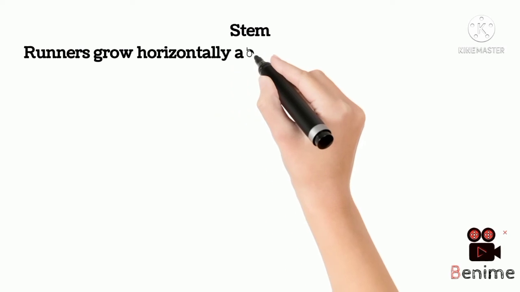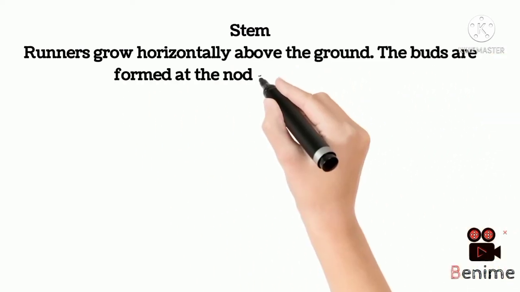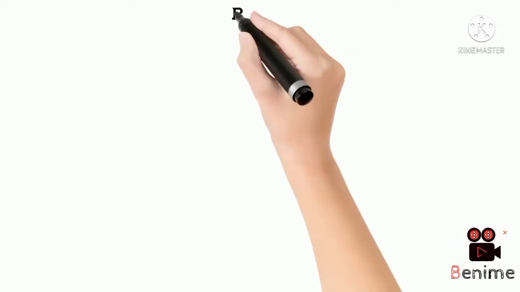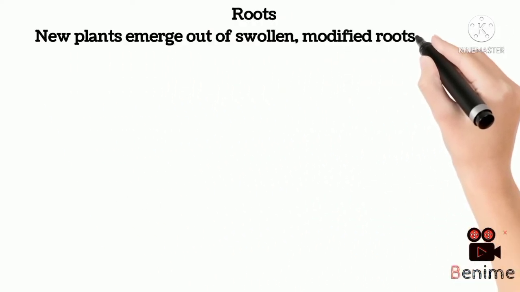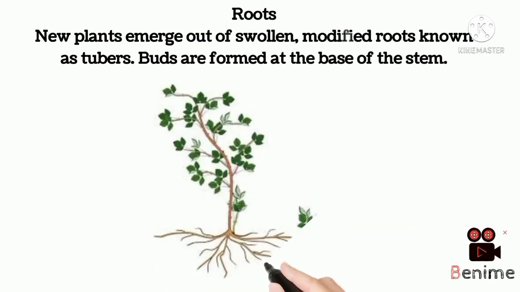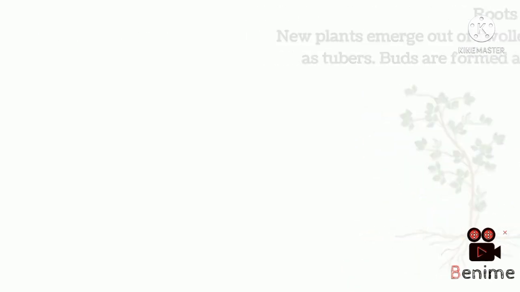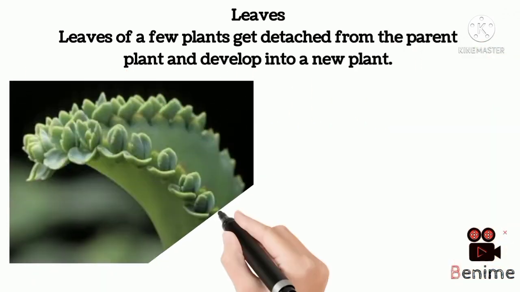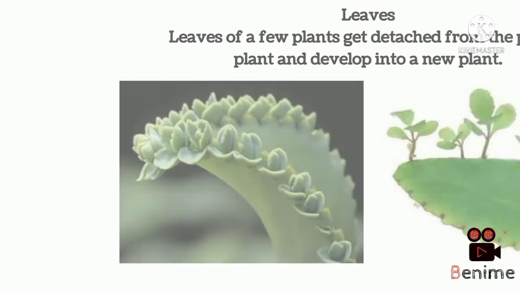Stem. Runners grow horizontally above the ground. The buds are formed at the nodes of the runners. Roots. New plants emerge out of swollen, modified roots known as tubers. Buds are formed at the base of the stem. Leaves. Leaves of a few plants get detached from the parent plant and develop into a new plant.